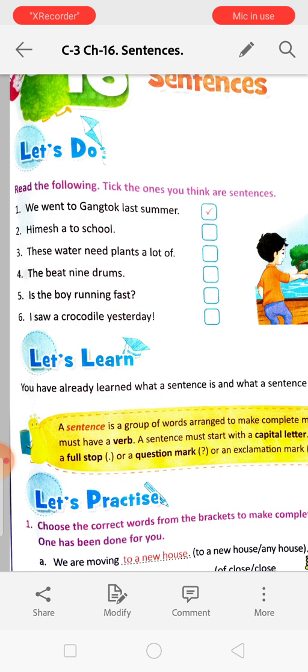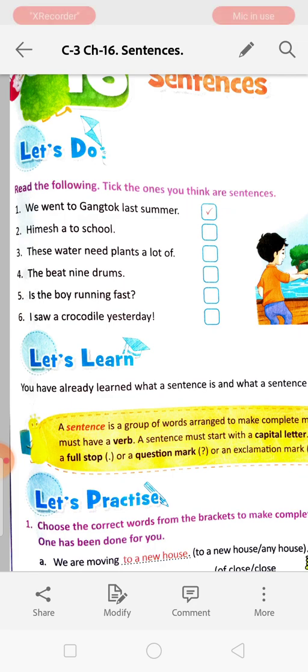We went to Gangtok last summer. So it is a sentence. Himesh are to school. No, it is not giving a clear meaning, so it is not a sentence. It will be a cross. These water need plants a lot of. No, this is not arranged properly, so it is wrong. The beat 9 drums. No, it is also wrong. It is also not arranged properly. It is not giving a clear sense.